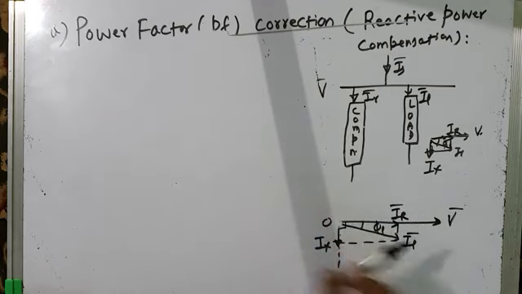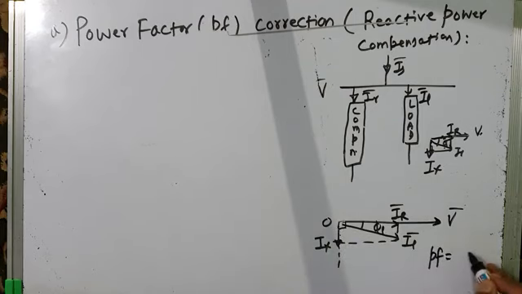It causes IL to lag behind the voltage by phase angle phi L and causes power factor equal to cos phi L, which is less than unity.